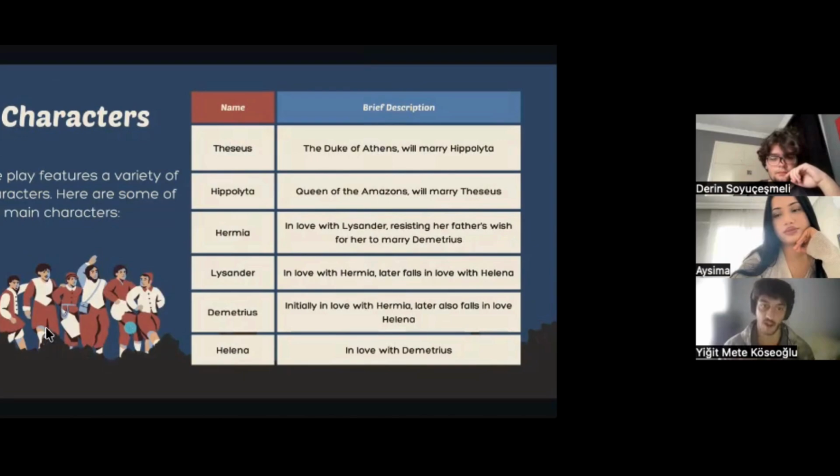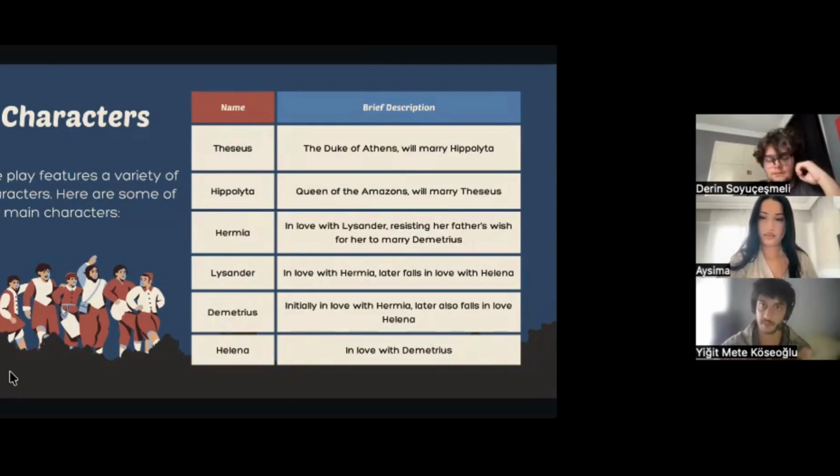And the play features a variety of characters, and here are some of the main characters. First of all, Theseus, the Duke of Athens, will marry Hippolyta. Hippolyta, Queen of the Amazons, will marry Theseus. Hermia, in love with Lysander, resisting her father's wish for her to marry Demetrius. Lysander, in love with Hermia, later falls in love with Helena. Demetrius, initially in love with Hermia, later also falls in love with Helena. And last of all, Helena, in love with Demetrius.